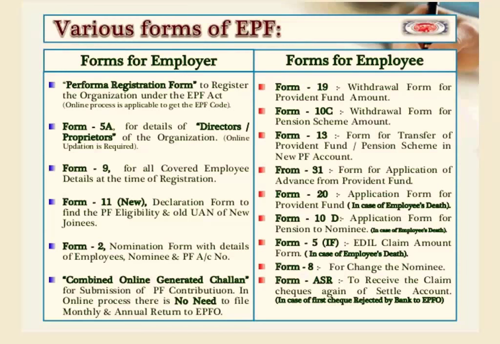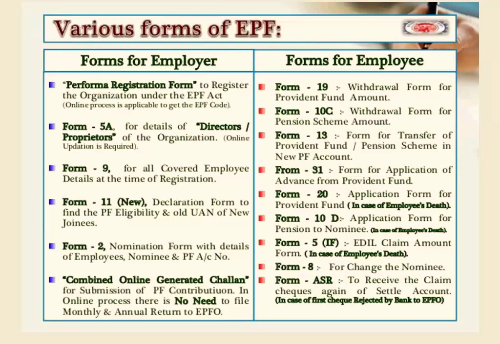In the forms for employers, we have the Performa Registration Form to register the organization under the EPF Act. We have Form A for the details of directors or proprietors of the organization. We have Form 9 for all the covered employee details at the time of registration. We have Form 11, which is a declaration form to find the eligibility of PF and old UAN of new joinees.